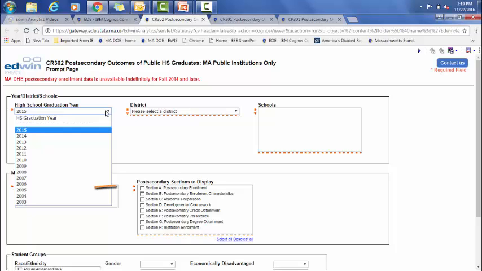Remember that you may need to go back several years to see the complete data picture for these students. For example, to see postsecondary enrollment data, select the most recent high school graduation year shown. Data for postsecondary persistence, enrolling in a second year of higher education, won't be available for the most recent high school graduates. We need to step back a year or more because this milestone takes longer to accomplish. The same is true if you want to look at degree completion. To see how many students earned a postsecondary degree within 4 years, select a high school graduation year that is 4 years earlier than the most recent one listed. And for students earning a postsecondary degree within 6 years, select a high school graduation year that's 6 years earlier than the most recent one listed.